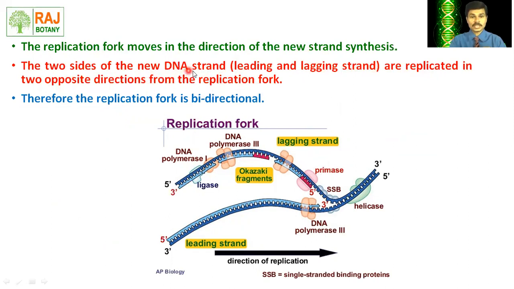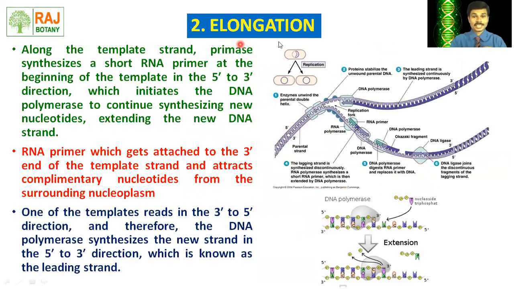Therefore, the replication fork is bidirectional. It means that at the two sides there is synthesis of the strands. Let's see the elongation.